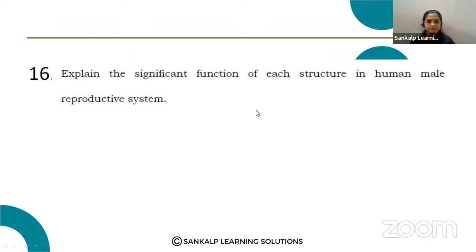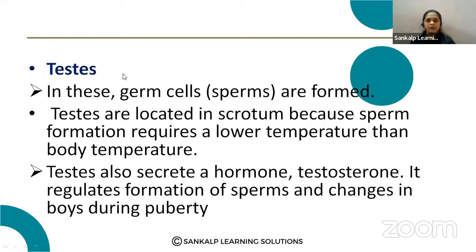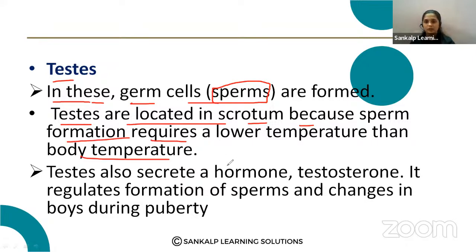Next question. Here you should explain each and every structure in the male reproductive system. Testes. In the testes, germ cells, that means sperms, are formed. Testes are located inside the scrotum because sperm formation requires a lower temperature than the body temperature.